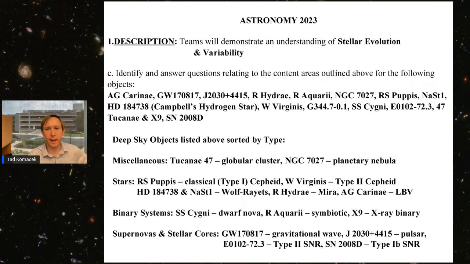And so the last new part of the rules is our deep sky objects. These change every year. We always rotate them out in order to make the event fresh year to year. And so we always have on the order of 15 deep sky objects.